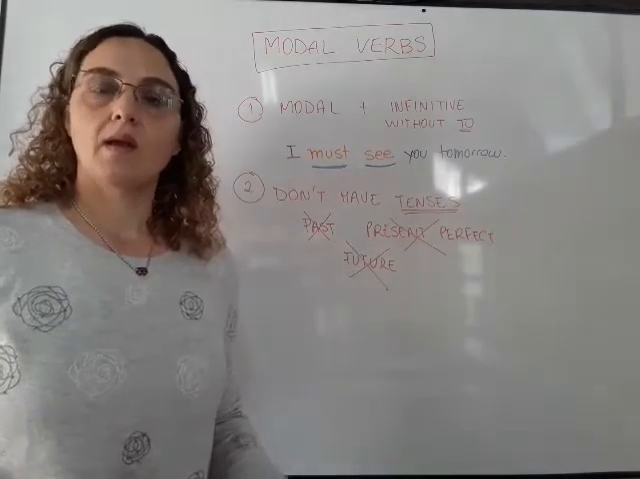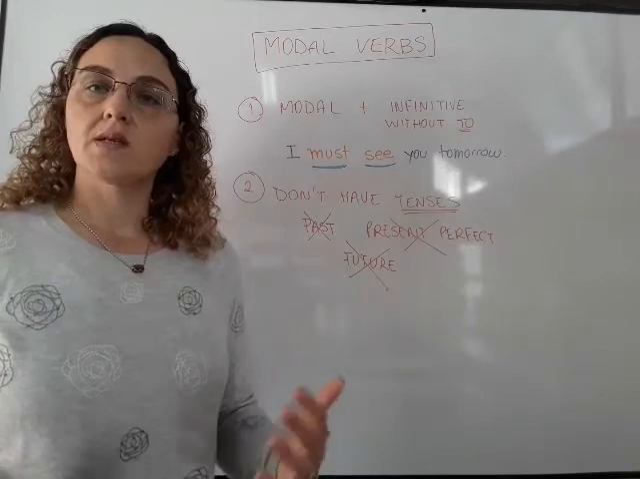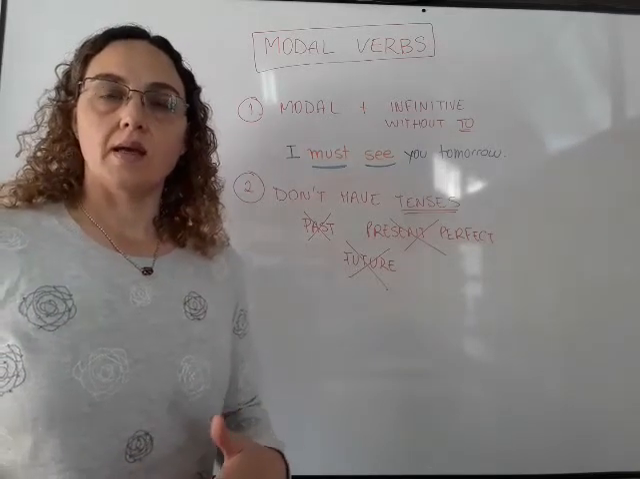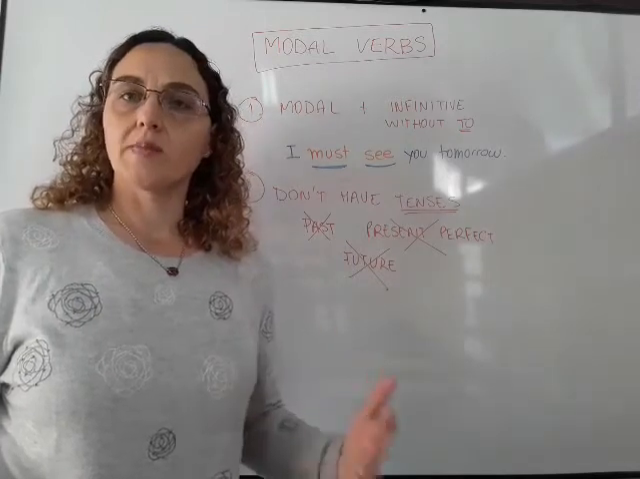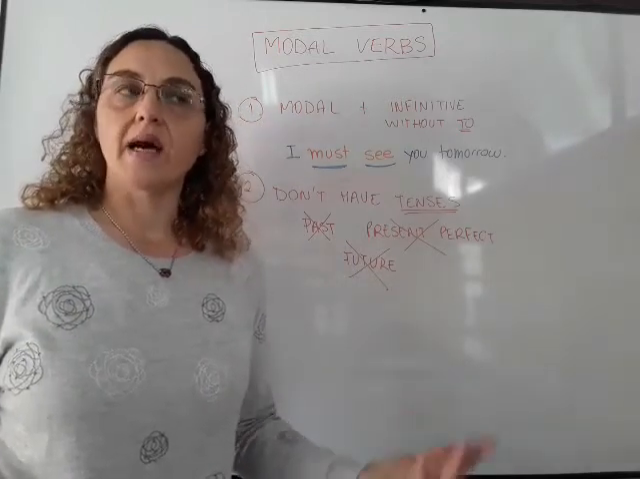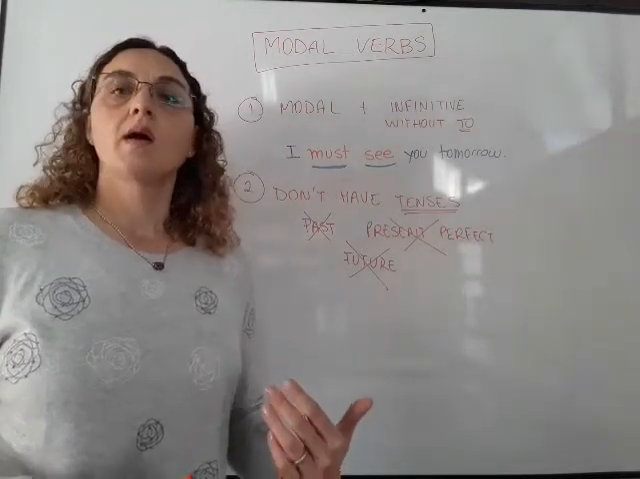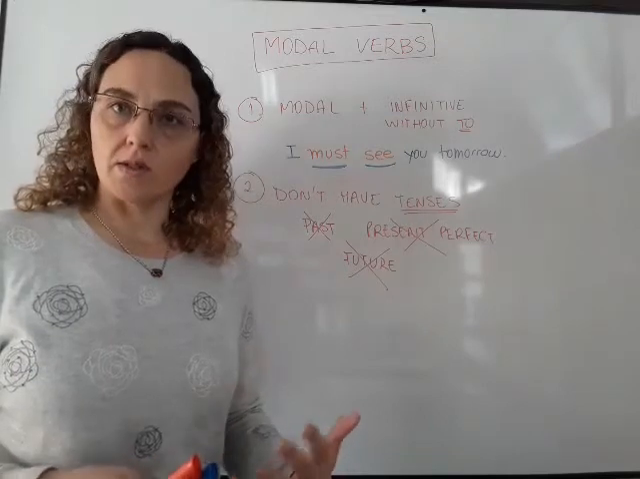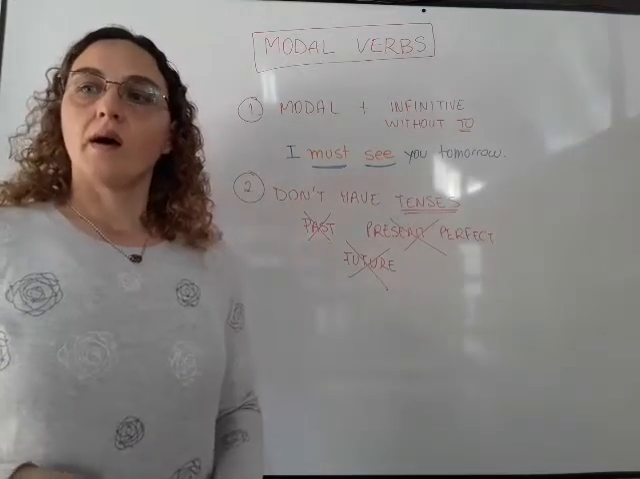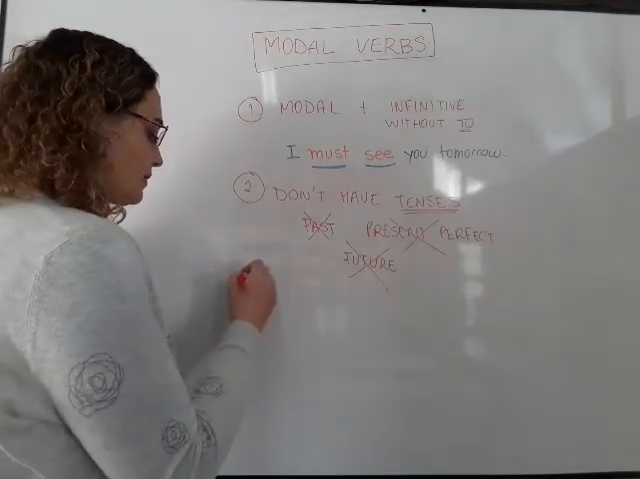There are some exceptions, as in almost all the rules in English. For example, in some cases, could is the past of can. So I can say, for example, "I can speak English now, but I couldn't speak English when I was 2." But that is like an exception. It is not the only use of could.